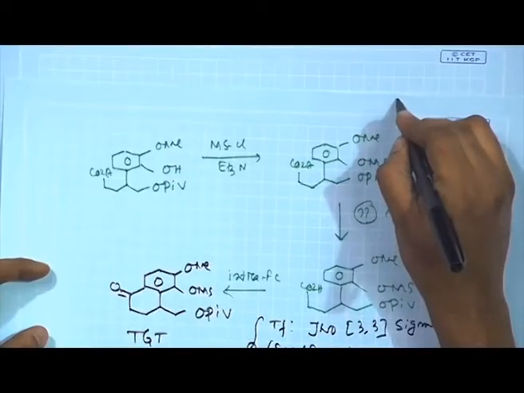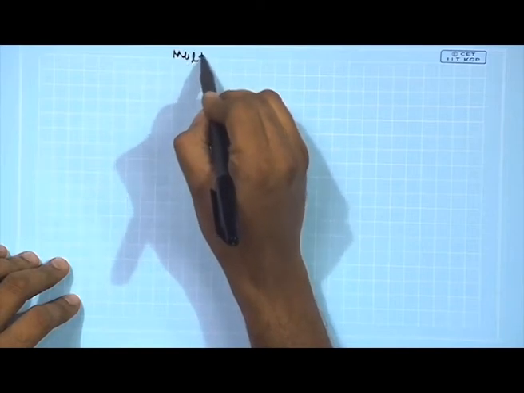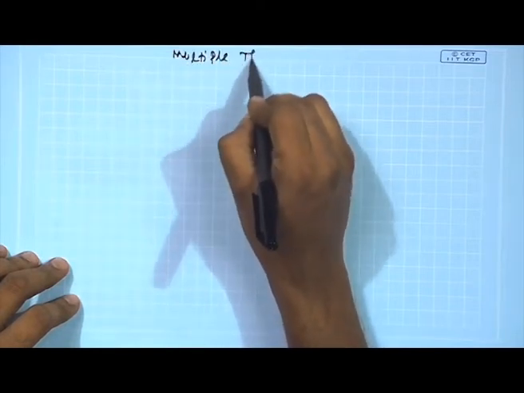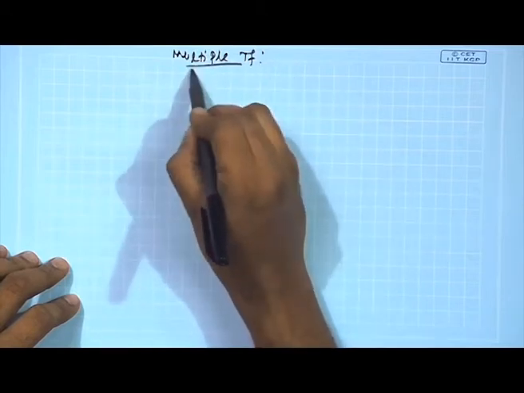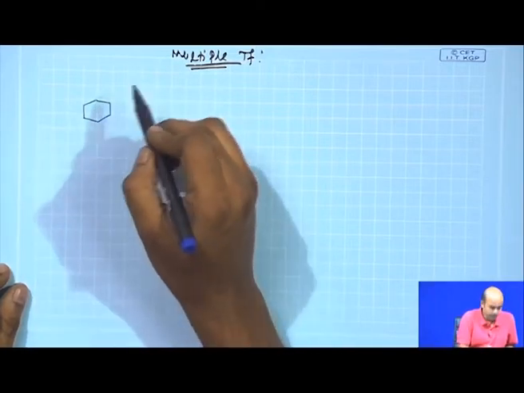So, probably in the next problem we will talk about something similar, and we will again try to focus on multiple transformation based strategies, where you can think about a little bit complex structures. The structure is definitely complex, and if the starting material was given, you can correlate the starting material with the given structure, then you can come back. Now, see, this target I am going to give you next.